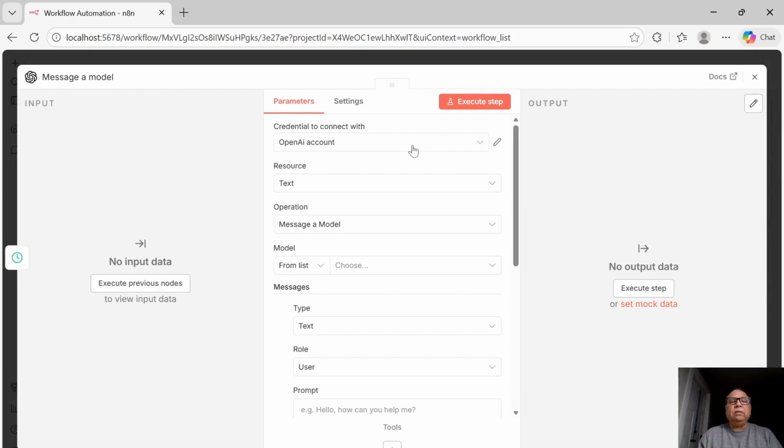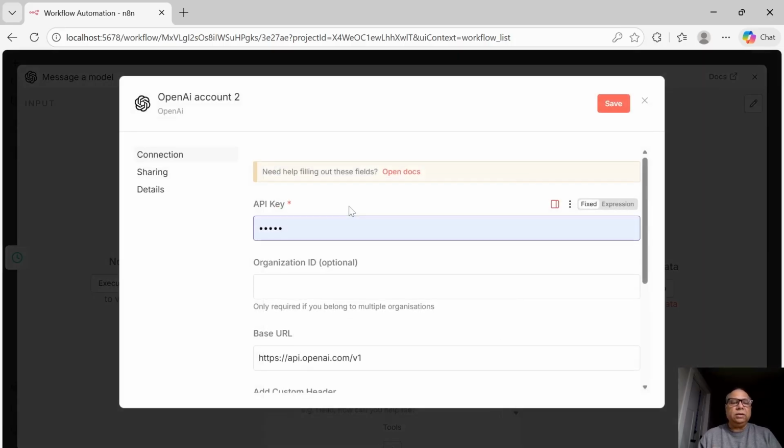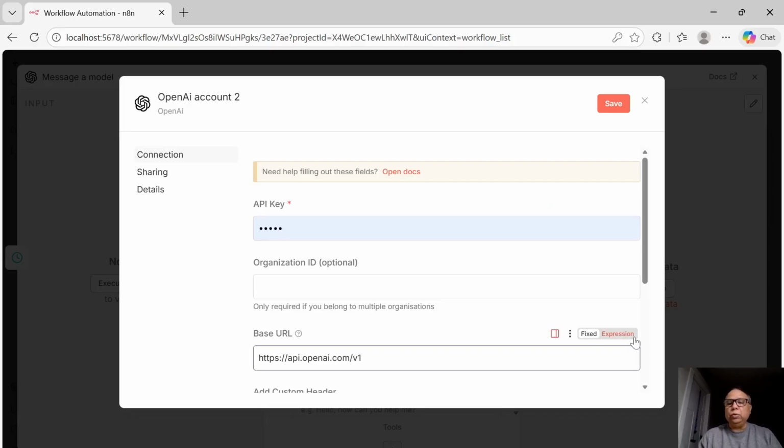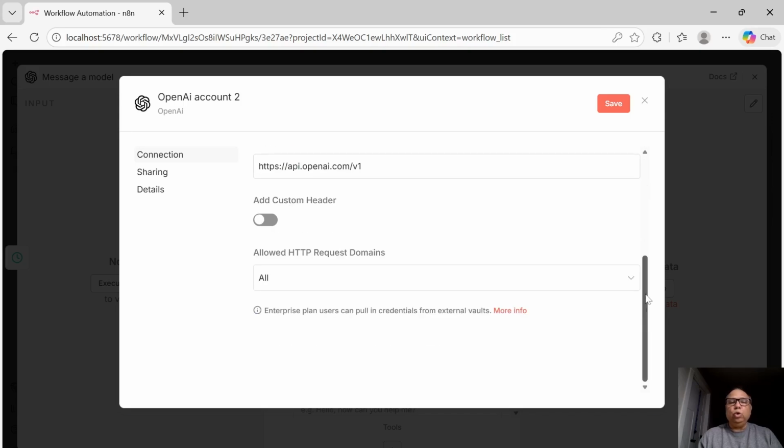So there are three things that you have to remember. First, you need to have a credential to connect with any LLM system. So they basically use an OpenAI account. Let's not worry about it. Let's create a new credential here. This is important because unless you create a new credential, you will not be able to say which API key to use. Given that we are on LM Studio, we don't care about the API key because we have access to it. And then we also need to choose the base URL.